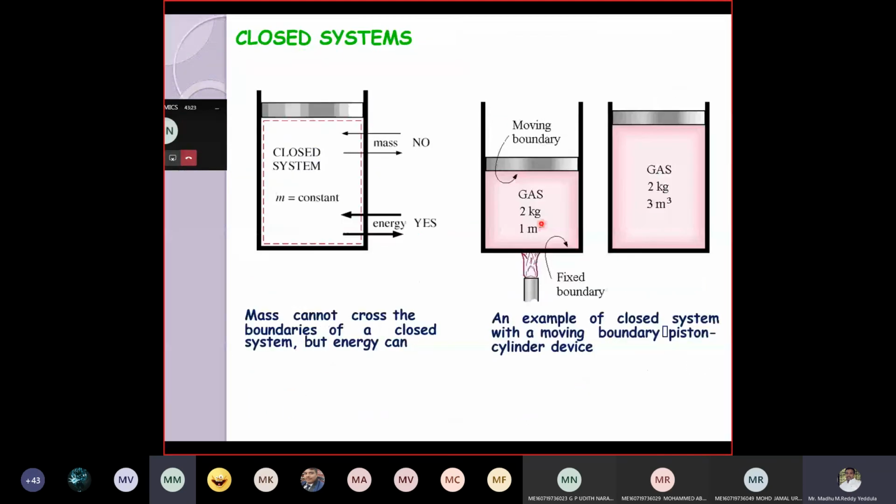That is the reason. The volume is increased from 1 meter cube to 3 meter cube. The mass remains fixed, 2 kg. This is the best example for the closed system. Now tell me.